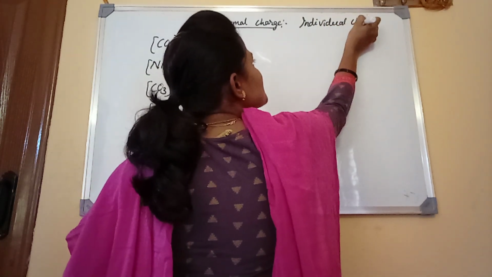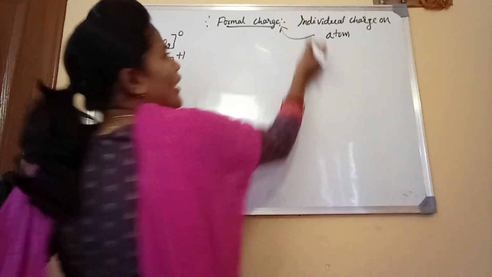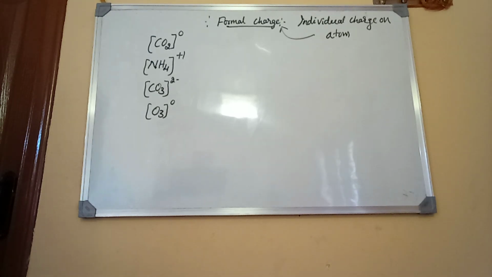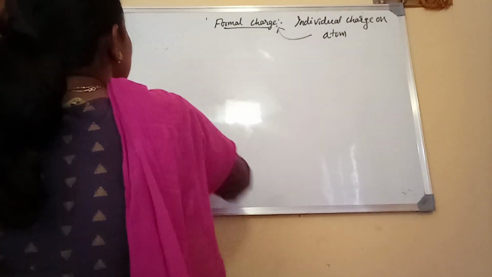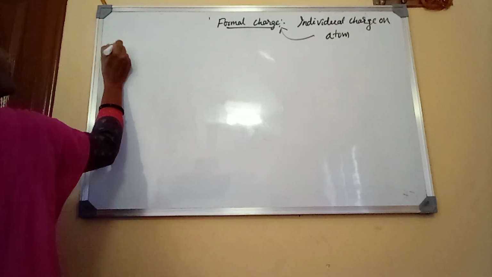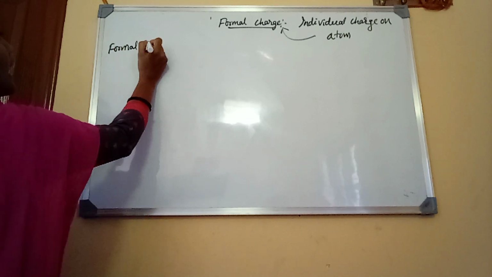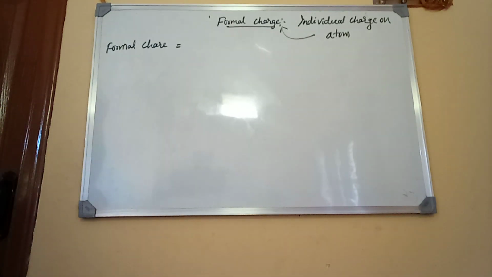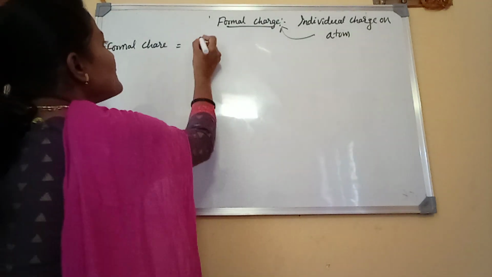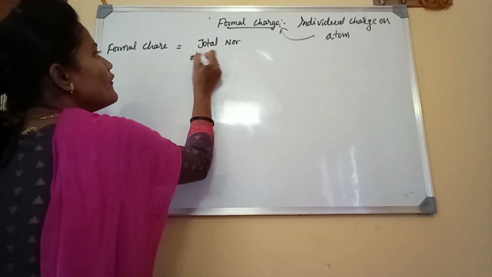The individual charge on an atom is nothing but the formal charge. Then how are we going to calculate the formal charge? By knowing the formula, we calculate the formal charge on each atom. Formal charge is equal to the total number of valence electrons.